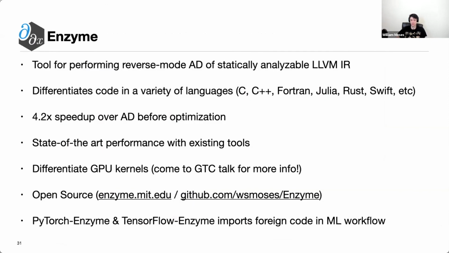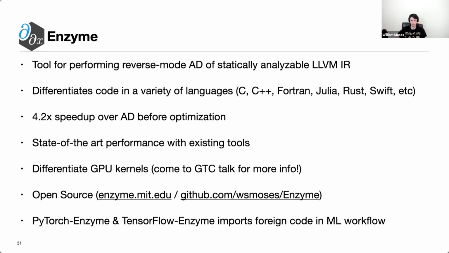Overall, specifically, Enzyme can be thought of as a tool for performing reverse mode automatic differentiation of statically analyzable LLVM IR. Working at the LLVM level provides 2 key benefits, the first of which is being able to differentiate code in a variety of potential front-end languages, as well as the ability to do AD prior to optimization, which, as we demonstrated, provides a 4.2x speedup, which is fairly substantial. As a consequence, Enzyme is able to achieve state-of-the-art performance when compared with existing tools.